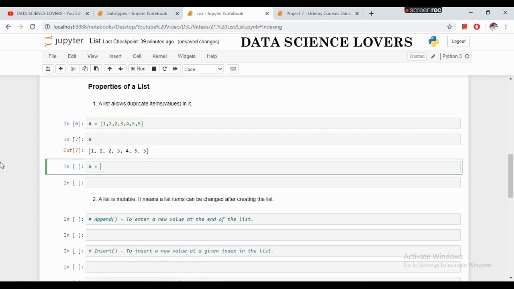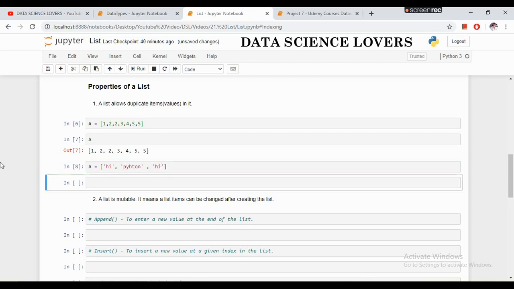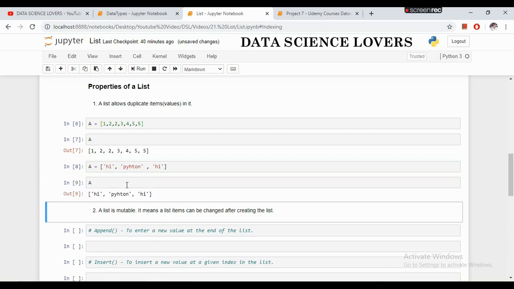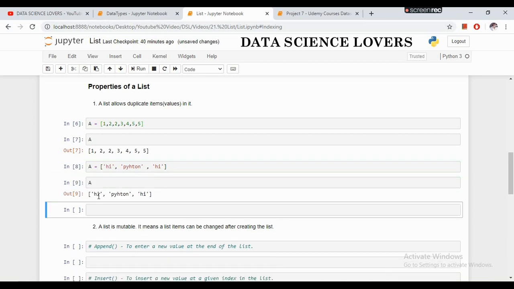We can also create a list with duplicate string or float values. Like this. All the elements of a list have to be separated with this comma. Now if I print this list, then you can see that this list contains the duplicate string values.